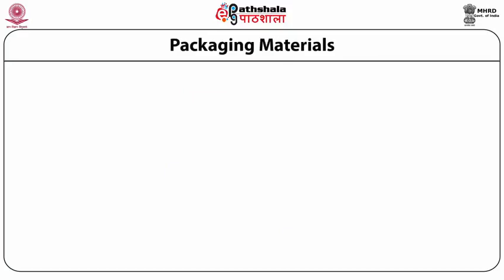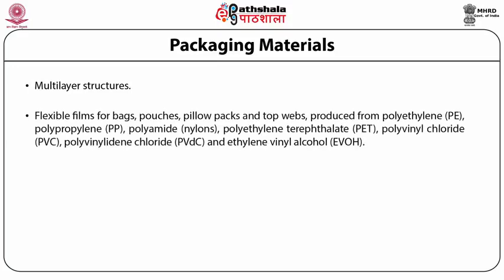Plastic packaging materials may consist of a polymer formed from a single plastic, but most MAP films are multi-layer structures formed from several layers of different plastics. Plastic packaging for MAP applications is most commonly found in the form of flexible films for bags, pouches, pillow packs, and top webs, or as rigid and semi-rigid structures for base trays, dishes, cups, and tubs.